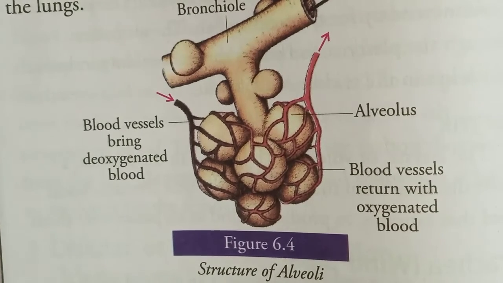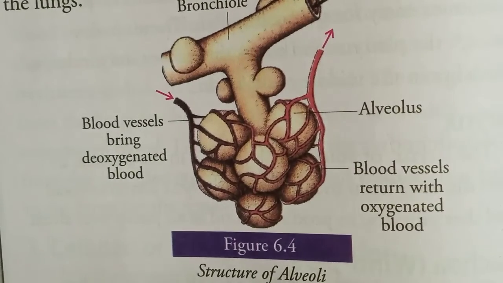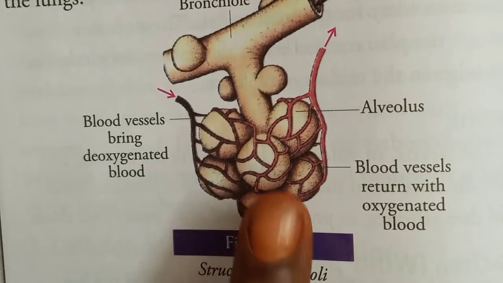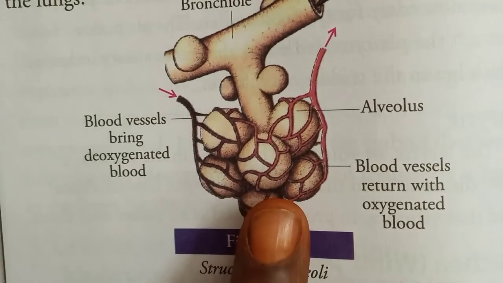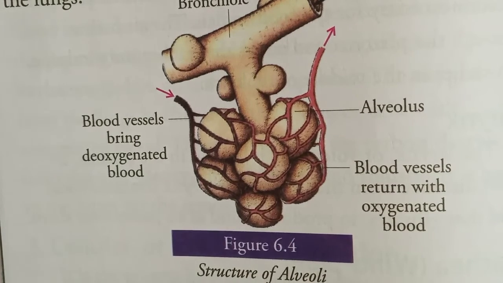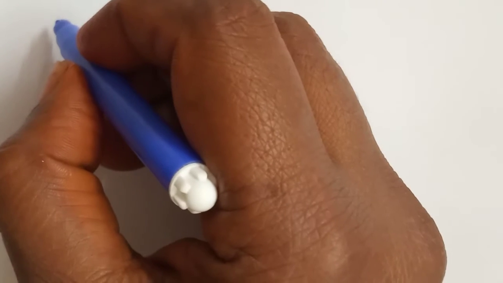So this is the structure of alveoli, present with blood vessels or capillaries. Understood?